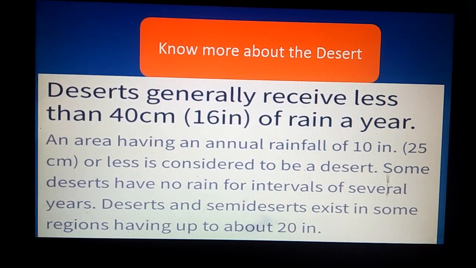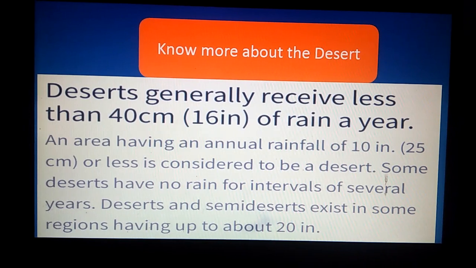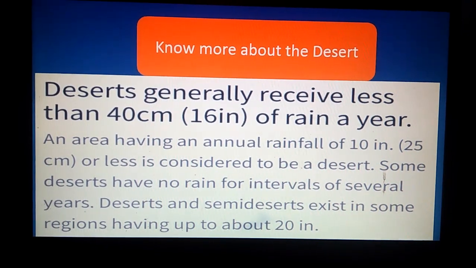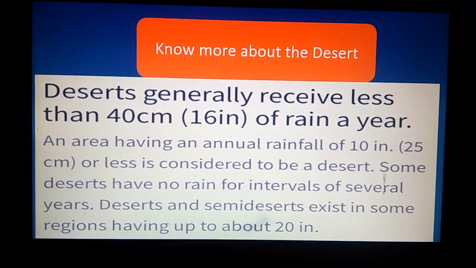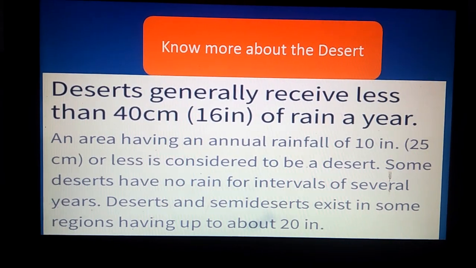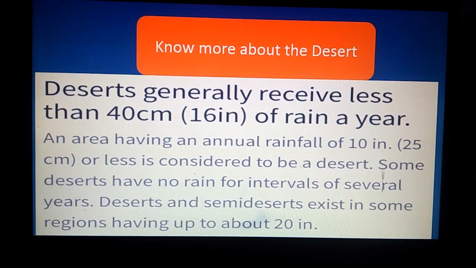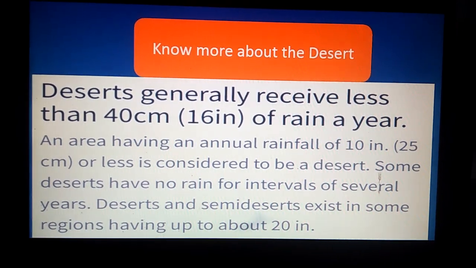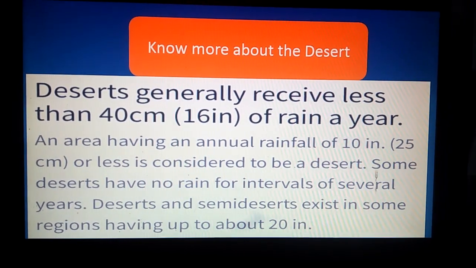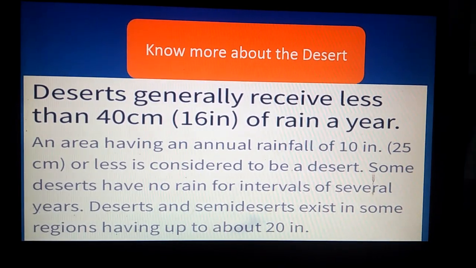An area having an annual rainfall of 10 inches or 25 centimeters or less is considered to be a desert. And even some deserts have no rain for intervals of several years. Deserts and semi-deserts exist in some regions having up to about 20 inches. So this is about the rainfall which occurs in the deserts.